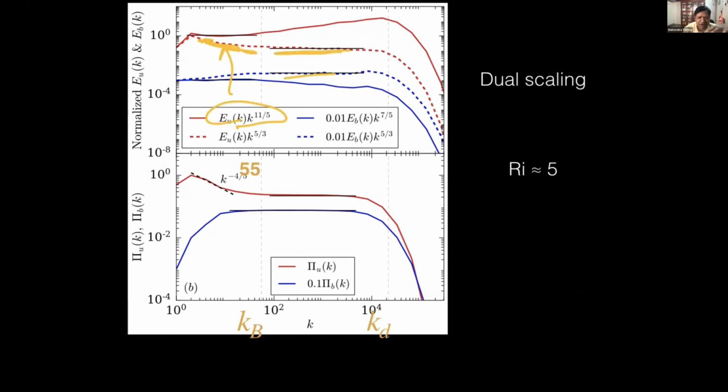So both these things are not seen in our simulations because we require a very, very high Reynolds number. And the Reynolds number in this work is around 10^5, but Richardson number is kept around 1. And we get this dual scaling with a lot of tuning. So there is a dual scaling. That's what we got in this paper. This is yet to be published. We're still writing it.